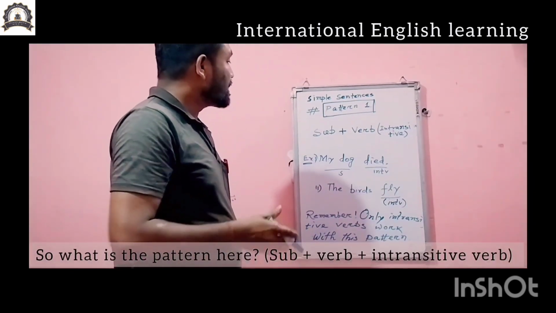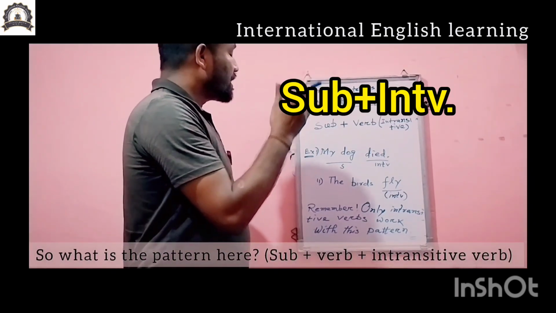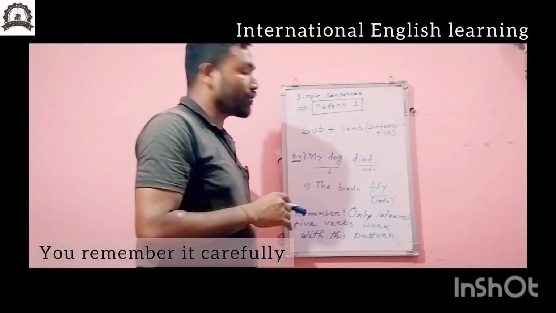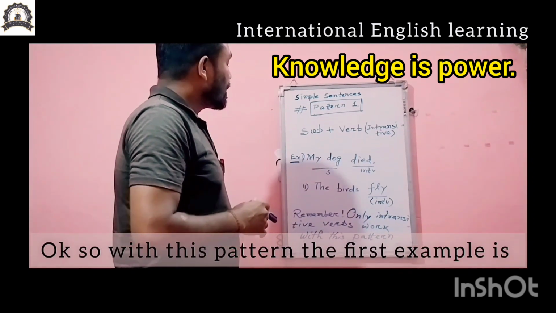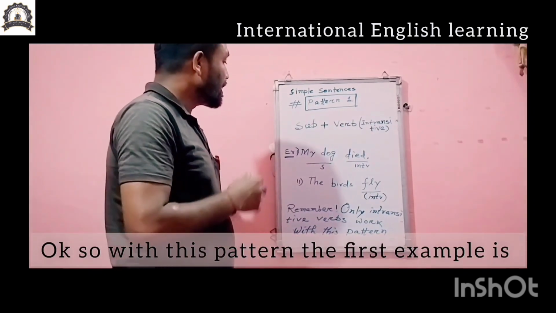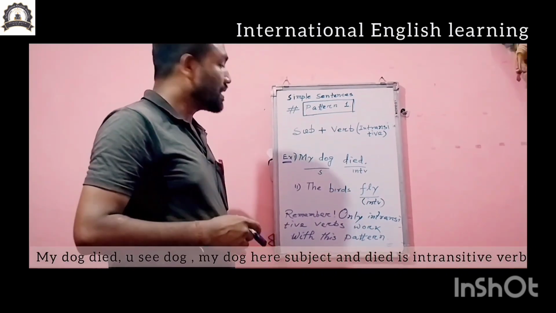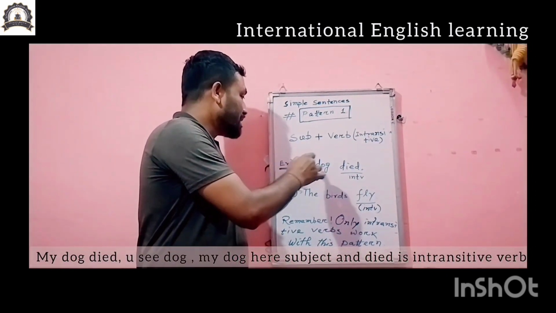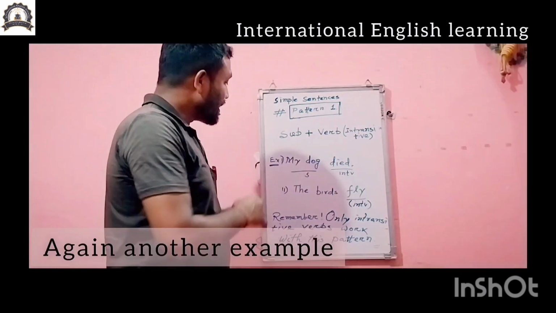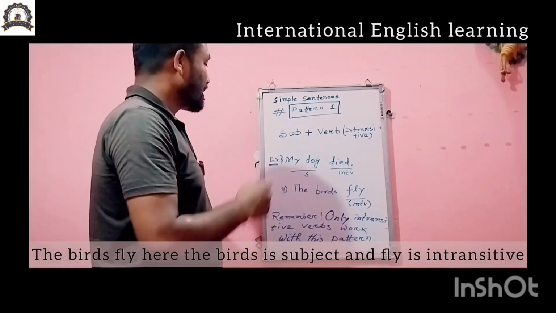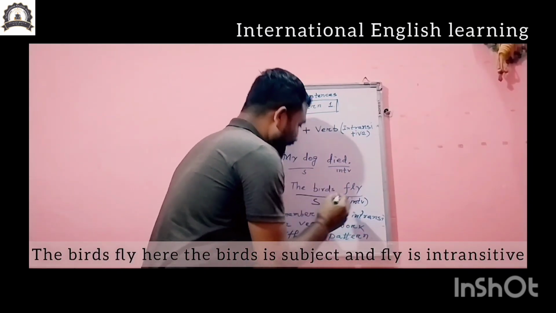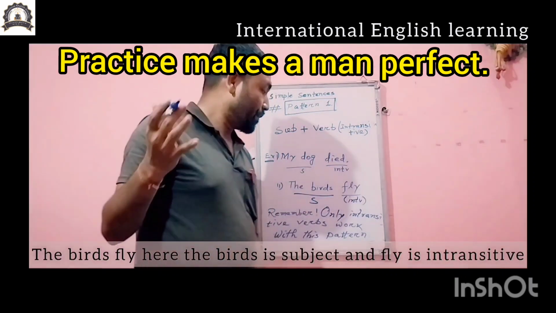So what is the pattern here? Subject plus verb, especially an intransitive verb. You remember it carefully. With this pattern, the first example I have written here: my dog died. You see, my dog is the subject, and died is an intransitive verb. Again, another example: the birds fly. Here, the birds is the subject, and fly is an intransitive verb.